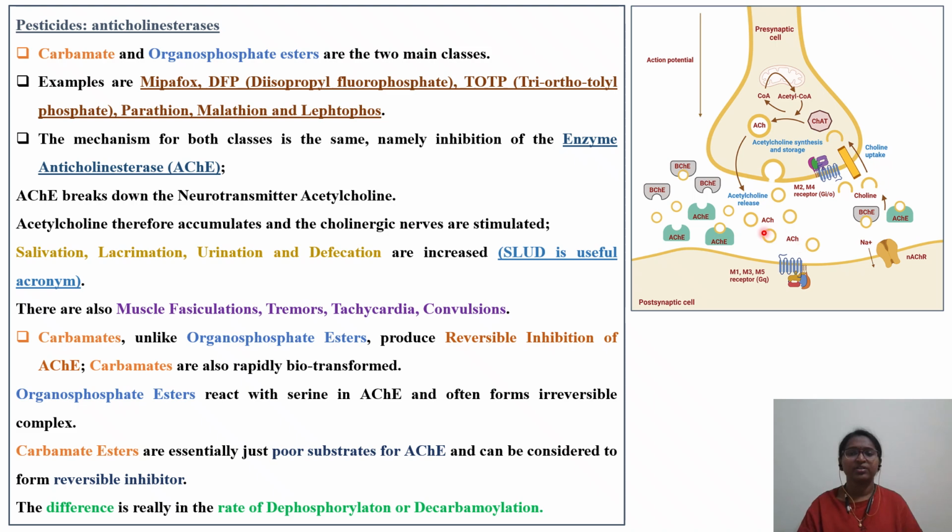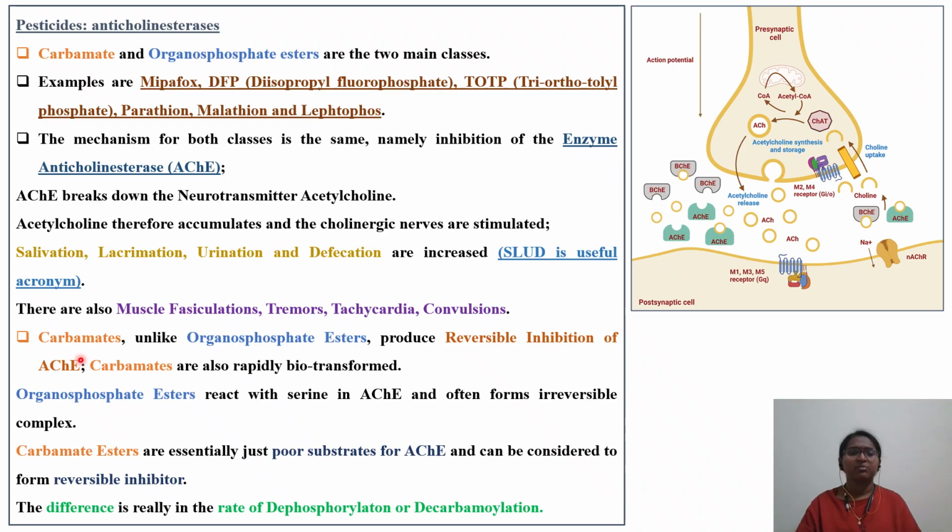Okay, here you can clearly see that acetylcholine levels have been increased, because of which what symptoms will you have? You'll have salivation, lacrimation, urination, and defecation. From the exam point of view, you can remember it with the acronym SLUD. In addition to these symptoms, we'll also have muscle fasciculation, tremors, tachycardia, and convulsions. That is the reason in the case study question we have seen tachycardia, an increase in the heart rate.